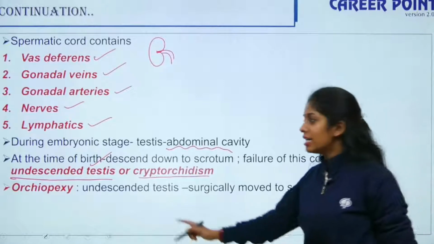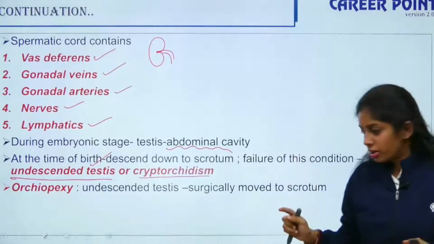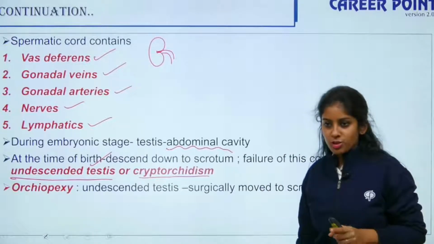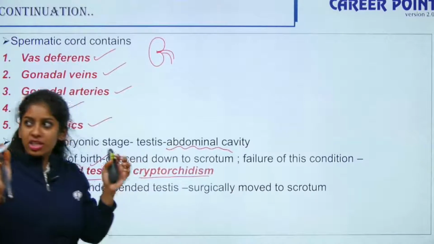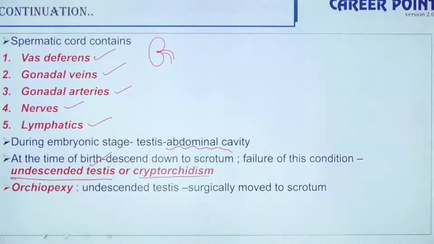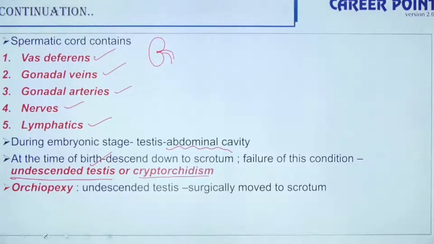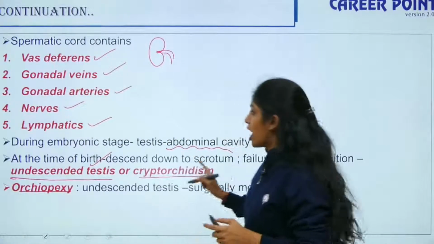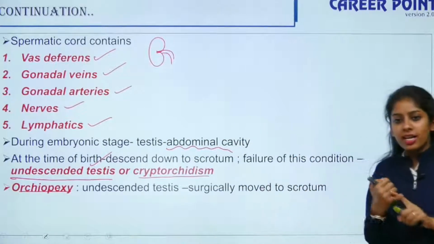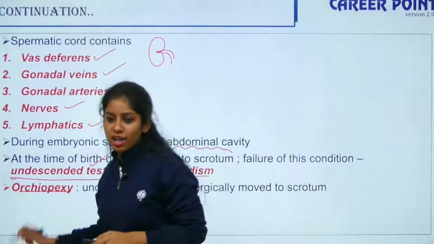Orchiopexy means the undescended testis, which has not descended at the time of birth, can be brought down by surgical means. So I hope you remember the terms: one is undescended testis or cryptorchidism, the other is orchiopexy.